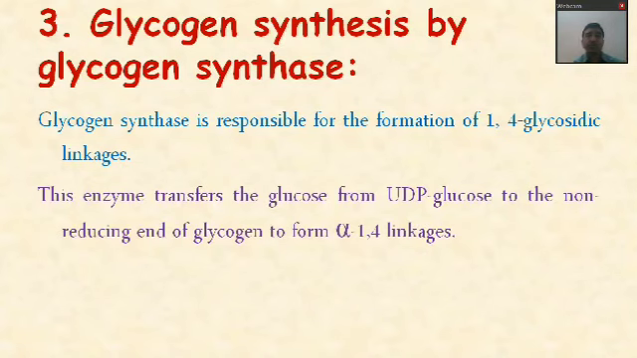Glycogen synthase, this enzyme, transfers the glucose from UDP glucose to the non-reducing end of the glycogen to form alpha 1,4 linkage. In the glycogen molecule, there are two types of end. One is called the reducing end, another is called the non-reducing end. The non-reducing end is the one where addition or removal of the glucose molecule is possible.